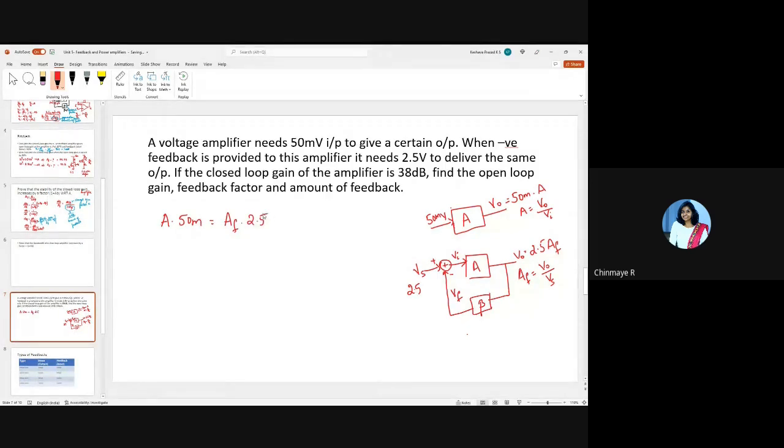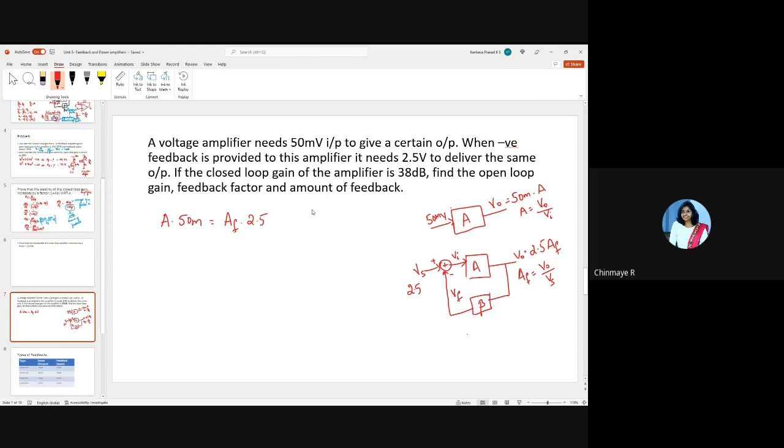That's what the question says, no? A voltage amplifier for an input 50 millivolts will give a certain output. When you give a negative feedback and make the input of the amplifier 2.5 volts, then also it will deliver the same output. Now the closed loop amplifier gain is given as 38 dB.